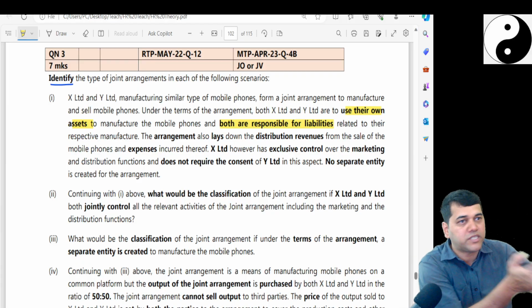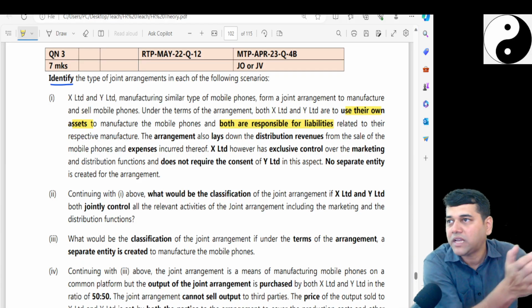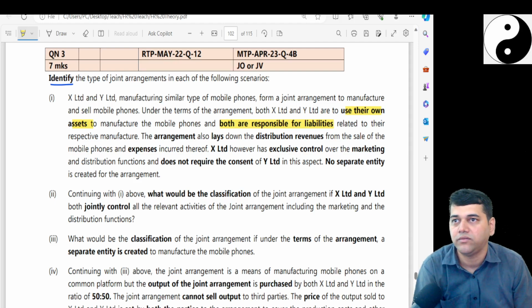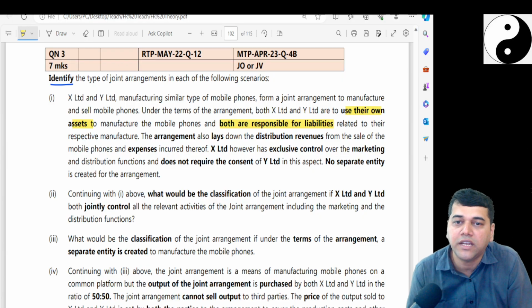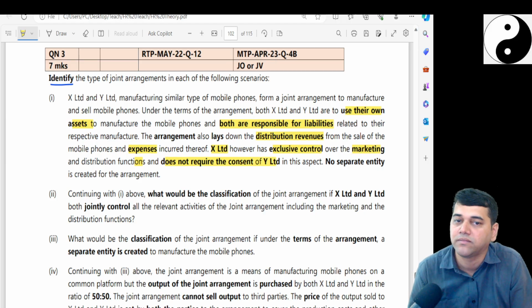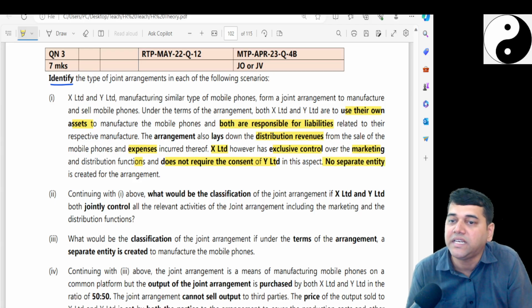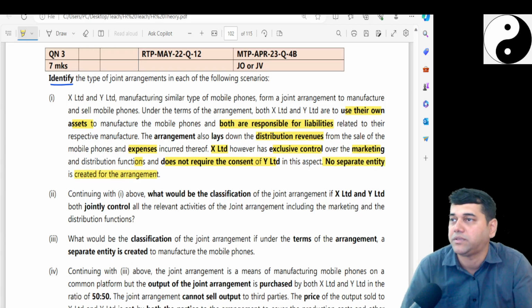That means if I have purchased an asset and that asset has a liability, I am responsible for it. We both manufacture and take out the output. The arrangement lays down the distribution of revenue and expenses. X Limited has exclusive control over marketing and distribution functions and does not require the consent of Y Limited in this aspect. No separate entity is created for the arrangement.